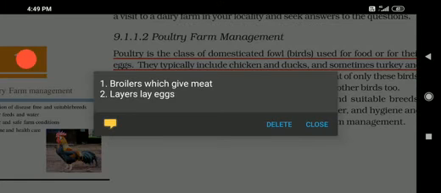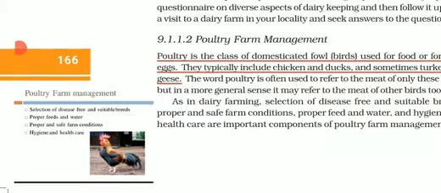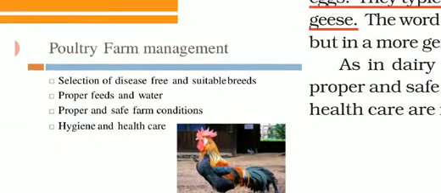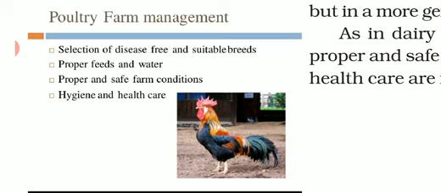So there are two kinds of poultry farm animals. Number 1 are broilers which give meat. Number 2 are layers that are only laying eggs. So to discuss it in brief, we have poultry farm management points. Number first is, the same, selection of disease free and suitable breeds. So again, a good breed should be there. It should be disease resistant, it should be healthy.